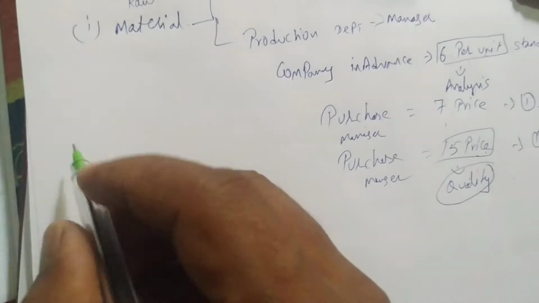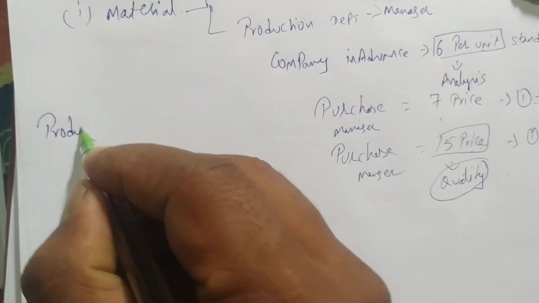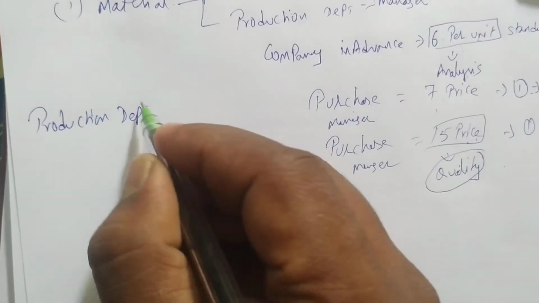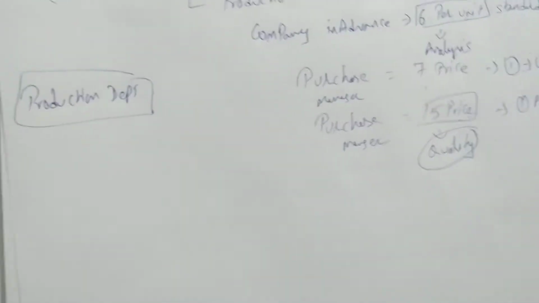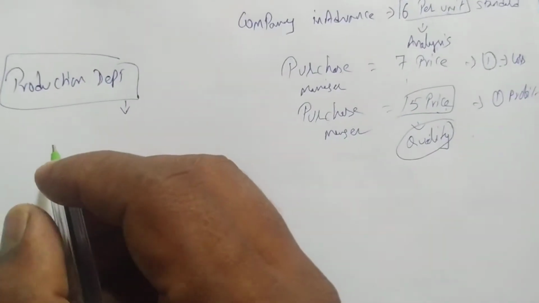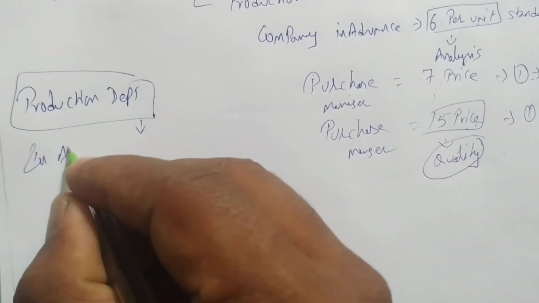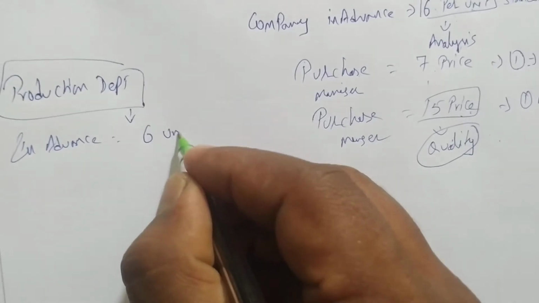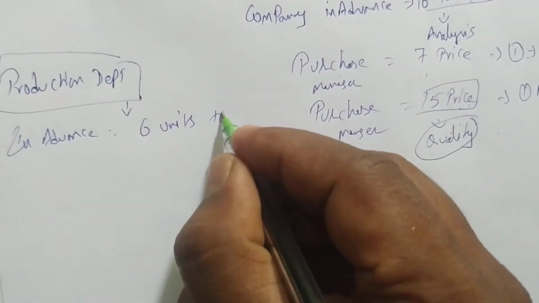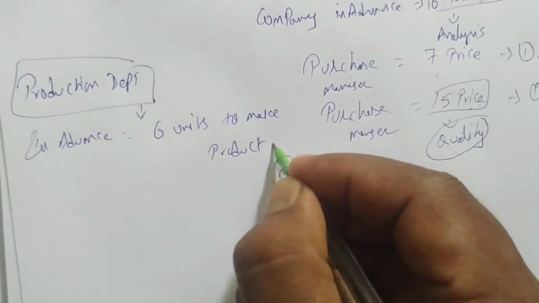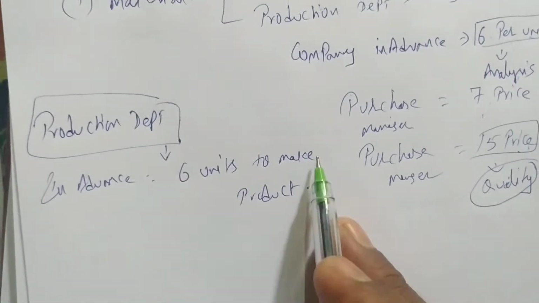Next, we are seeing the production department. If we understand this too, we can easily solve problems. Now, what is the role of the production department? The company will tell in advance, for example, that you take only 6 units to make a product.